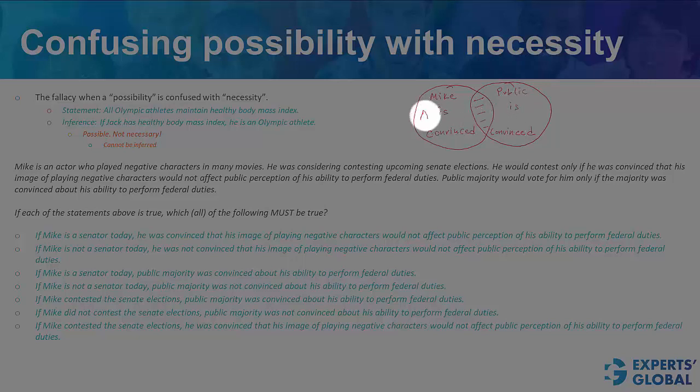Let's call this A. Mike is convinced, but public is not convinced. Let's call this area B, which is public is convinced, but Mike is not convinced. Let's call this area C, where Mike is convinced and public is convinced. And let's call this area D, where neither Mike is convinced nor public is convinced. In this case, remember, Mike would not contest the election.